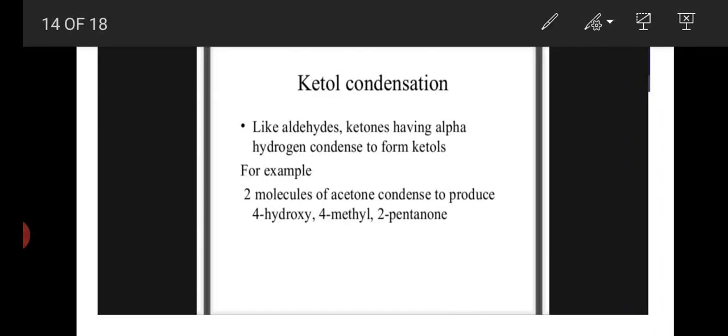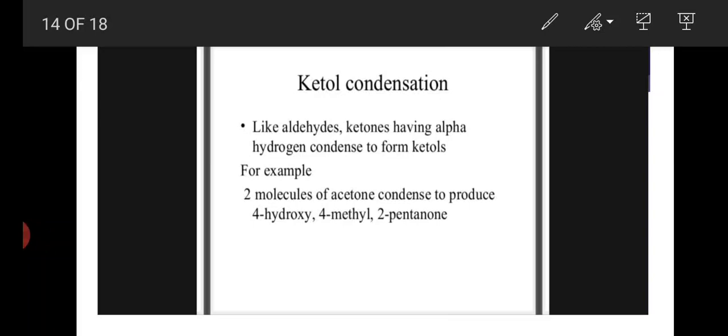Next, ketol condensation. Like aldehydes, ketones having alpha hydrogen condense to form ketols. For example, two molecules of acetone condense to produce 4-hydroxy 4-methyl 2-pentanone. We have completed aldehydes, acetaldehyde. For example, when two acetaldehyde molecules participate in aldol condensation, our final product is beta hydroxy butyraldehyde, or 3-hydroxy butanal.